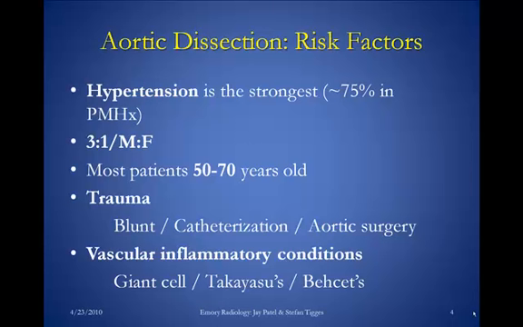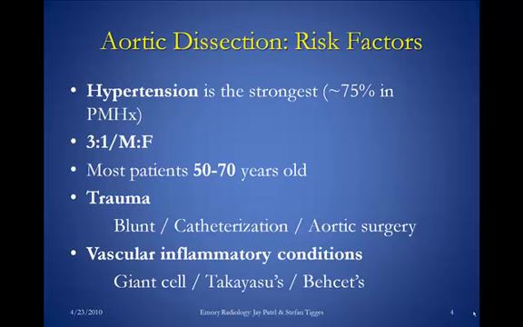Risk factors for the development of aortic dissection include hypertension, which is actually the strongest risk factor, and it's seen in about 75% of patients who suffer from aortic dissection. It has a male predilection and occurs at a 3-to-1 male to female ratio, and typically in the age range of 50 to 70 years old.